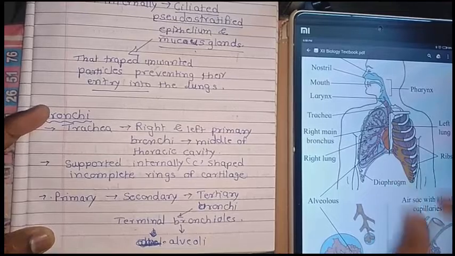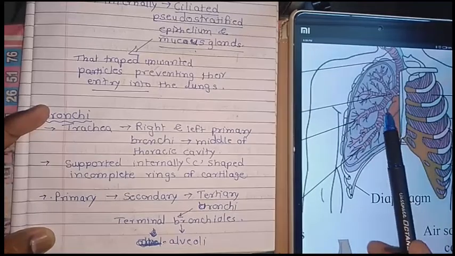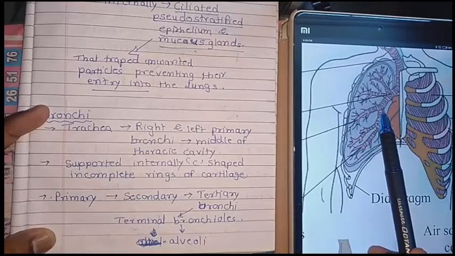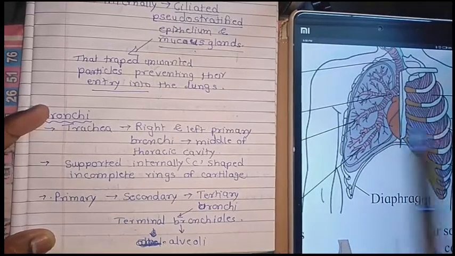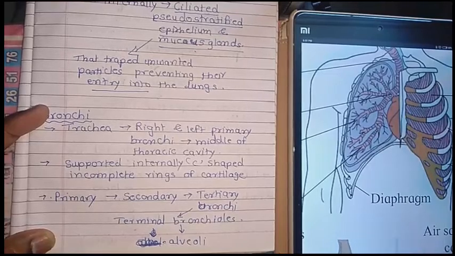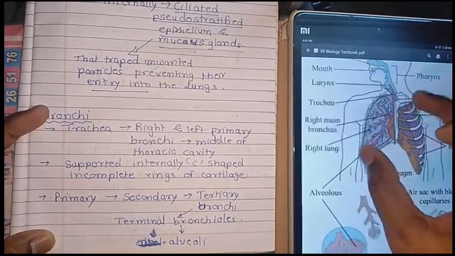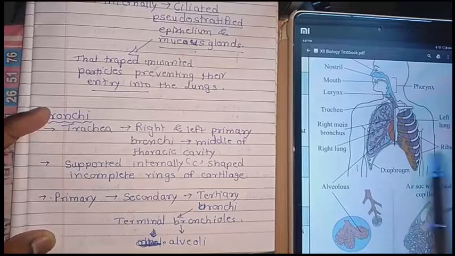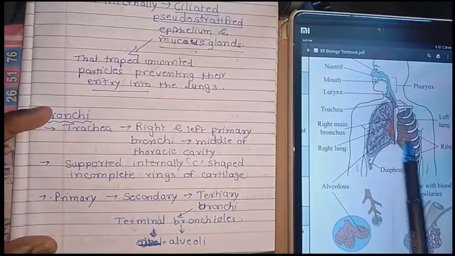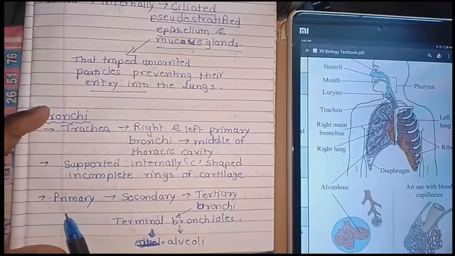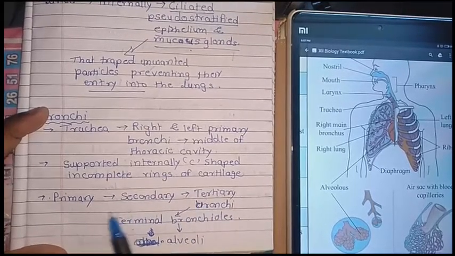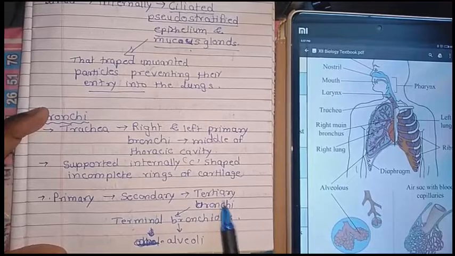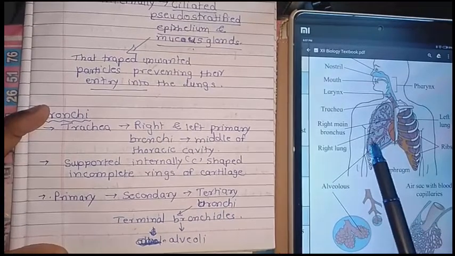It is also supported here, see here, by a C-shaped incomplete ring. C-shaped incomplete ring means what? It is not a complete round. It has an incomplete ring of cartilage, and that is giving support to the bronchi. So there are three bronchi present: primary, secondary, and tertiary bronchi. And at the tertiary bronchi, you can get the end or terminal of the bronchioles.